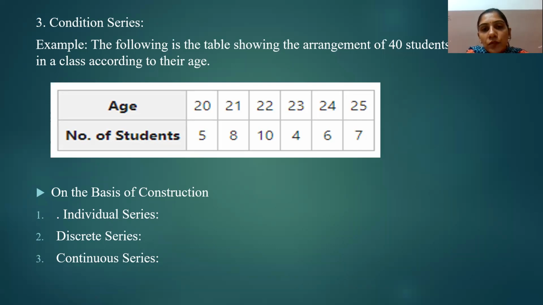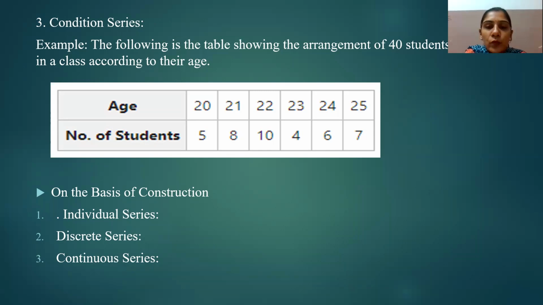In this type of series, we consider data on the basis of some condition. As we can see in this example, it shows the arrangement of 40 students in a class according to their age.